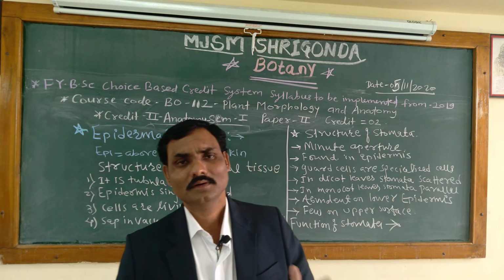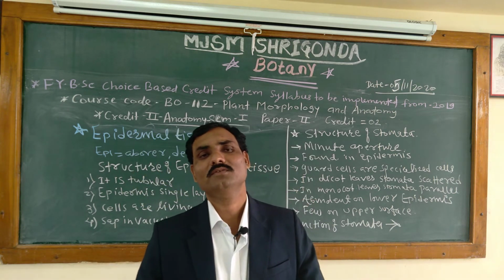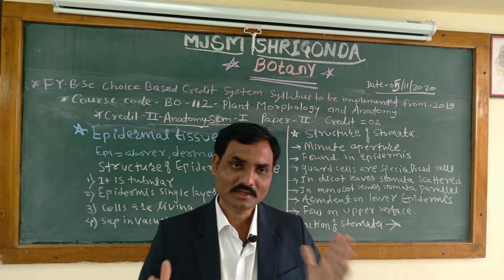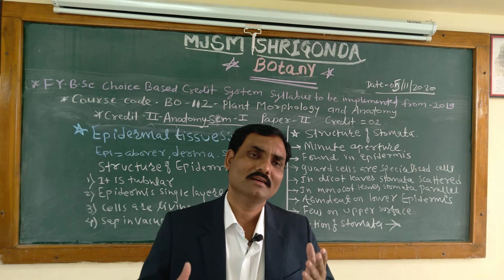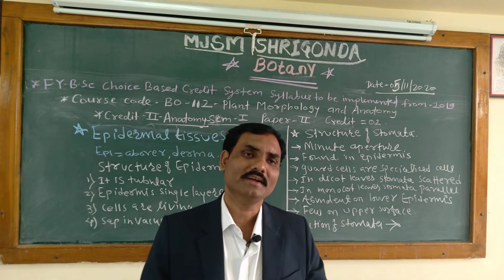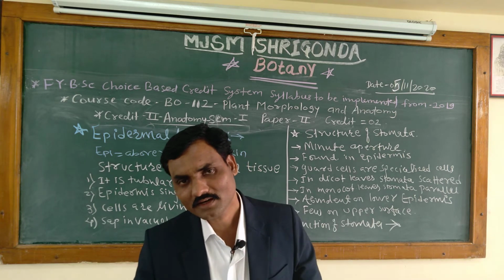Our paper is paper number 2 of FYBSc, that is plant morphology and anatomy. We have completed the first credit, and in the second credit we have completed most of the anatomy.